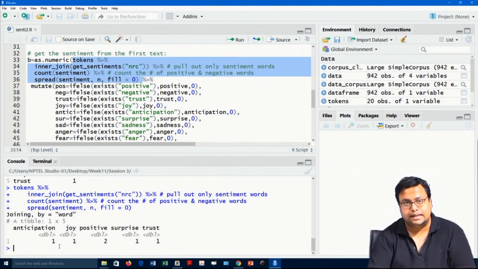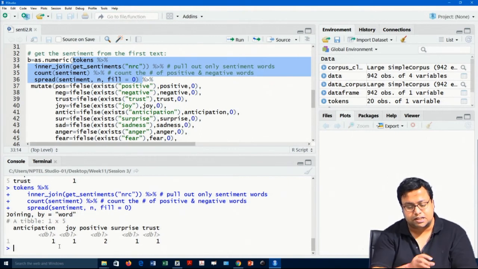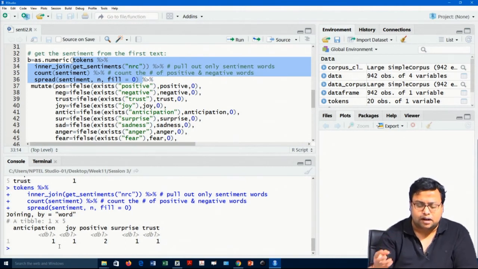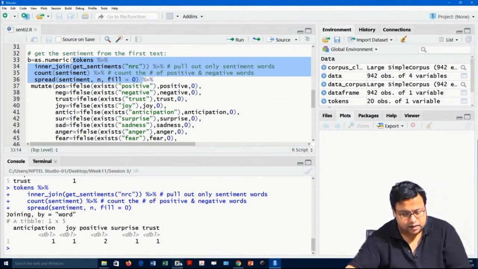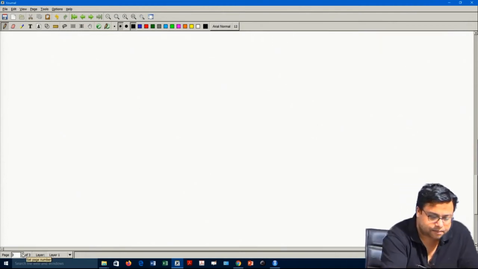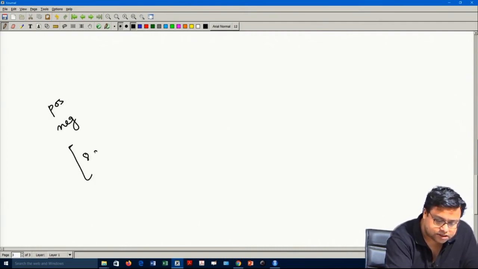Now comes the next step. Remember, what we are trying to do with this is mutate, meaning change, this particular thing such that I have all the 11 counts. I need the positive count, the negative count, the 8 emotions basically, and sentiment. All of these things I need.